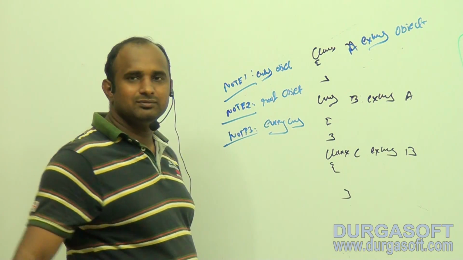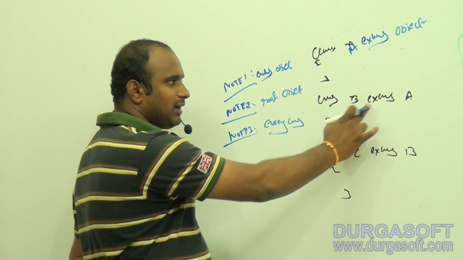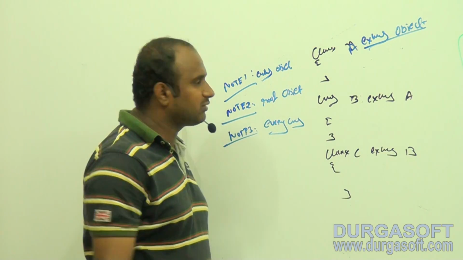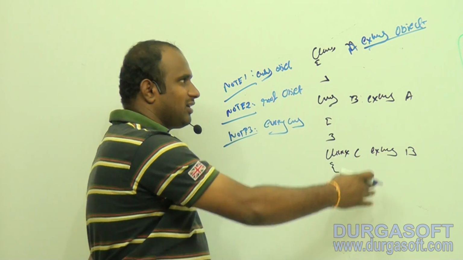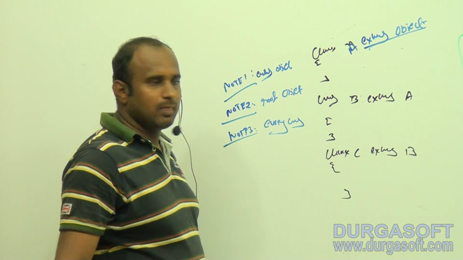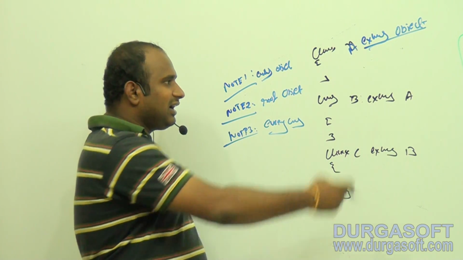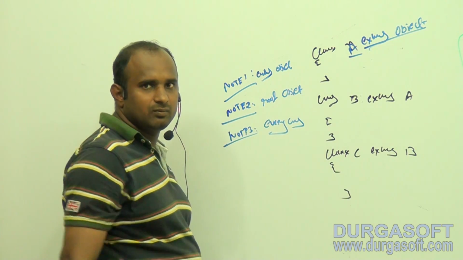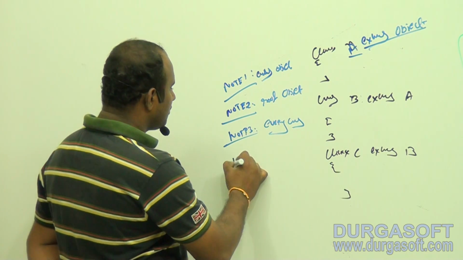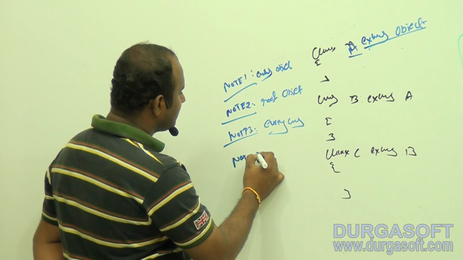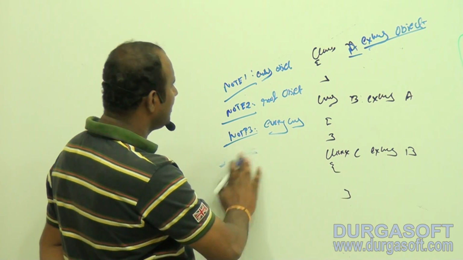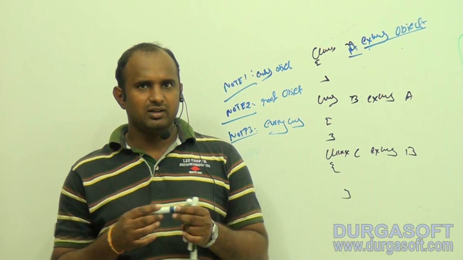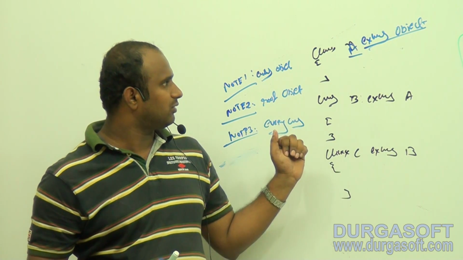What is note number 1 here? If you are extending a class, that class will become your parent class. If you are not extending any class, what is the parent class here? Object class. Note number 2: for all Java classes, what is the root class? Object class. Note number 3: every class in Java is a child class of Object, either directly or indirectly. Directly or indirectly. So clear? Good. These 3 notes are enough. These are the important notes.